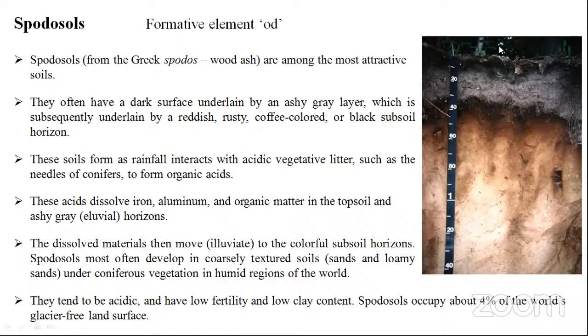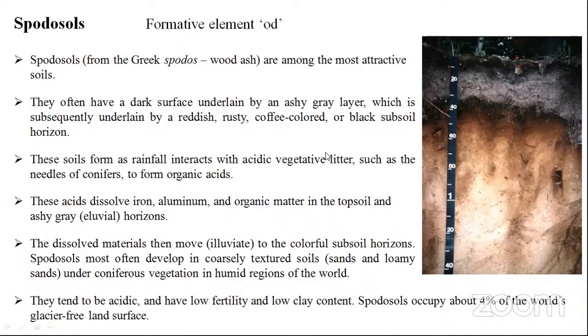As the conditions are completely acidic, naturally the iron and aluminum dissolving is also very high. So we can see this ashy color due to the eluviation process; eluviation means washing out. In the eluvial horizon we get this ashy gray color.